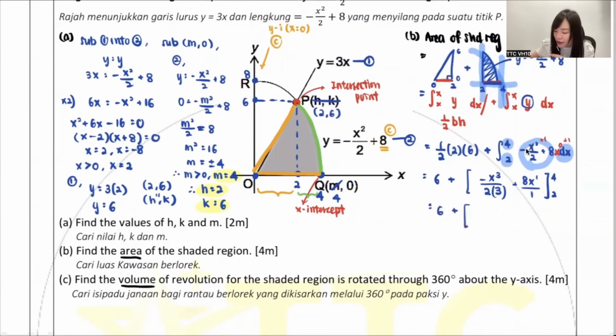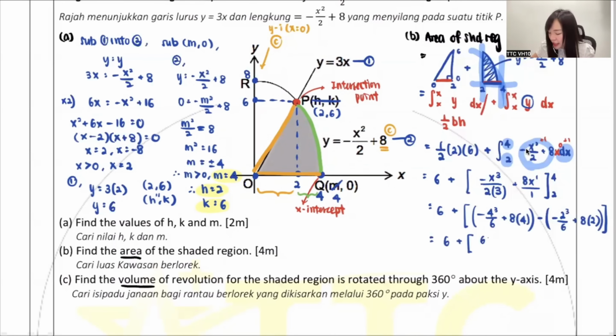So sub the 4 inside first. So -4 cubed over 6 plus 8 times 4. After that, minus, -2 cubed over 6 plus 8 times 2. You must be thinking, teacher, must I write the step? Yes, unfortunately, but yes. Nowadays, teachers will deduct your marks if you didn't write this. So need to write, okay? So -4 cubed over 6 plus 8 bracket 4.